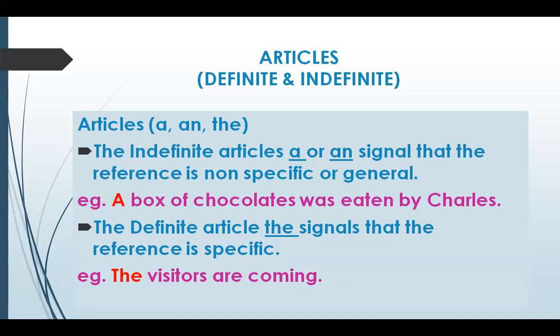So they are used before countable nouns in the singular number. I'm repeating again, as the name suggests one, articles a and an are used before countable nouns in the singular number. A bird, an animal, an eagle, a parrot. And we use a with consonant sounding words, like train, ball, European.